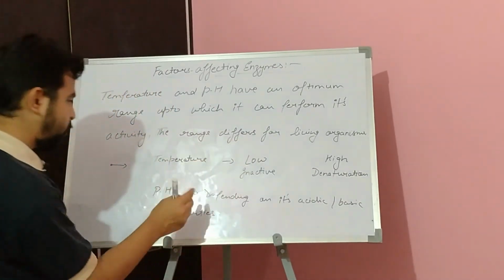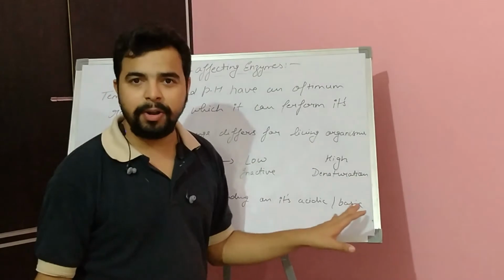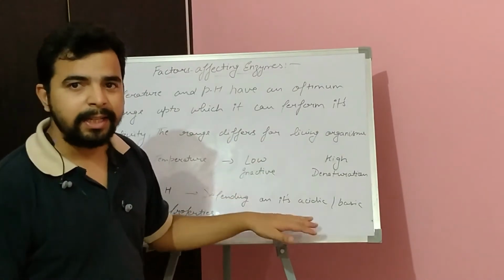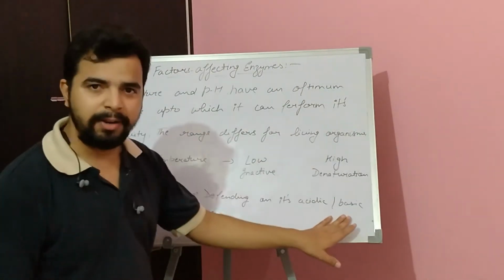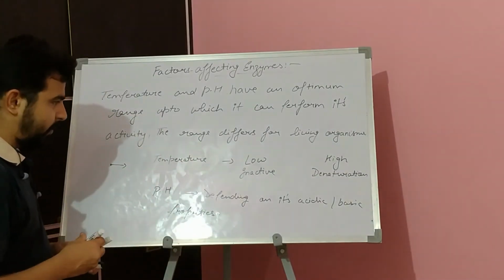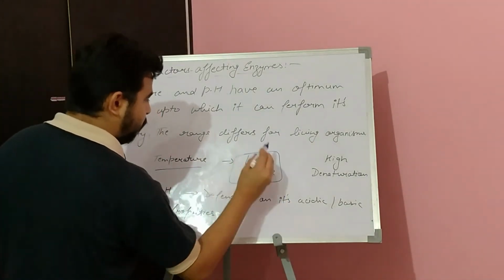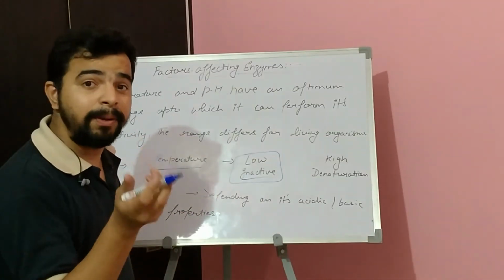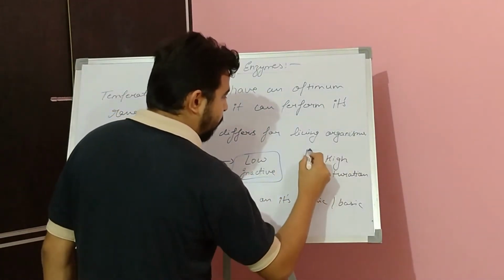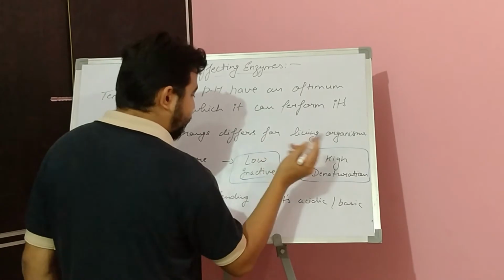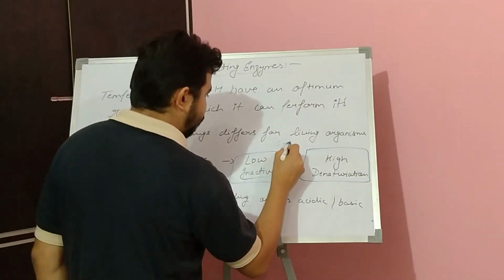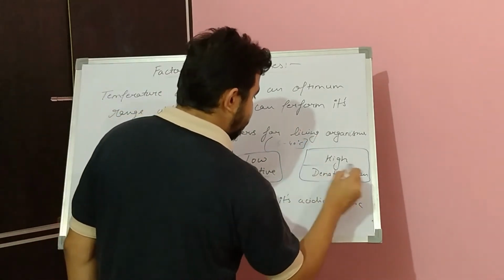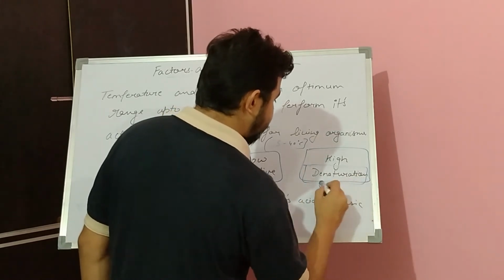Similarly for pH, the pH factors are dependent on acidic and basic properties. If the acidic range increases, the enzyme may not be able to function, and similarly for basic. For temperature, when it gets lower than the range, living organisms can resist, but the enzyme gets inactive below the range. If it goes above the range, like the 25 to 40 degrees Celsius I discussed earlier, then above 40 degrees Celsius the enzyme activity may get denatured.